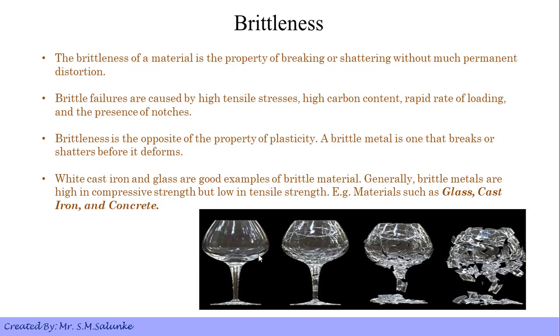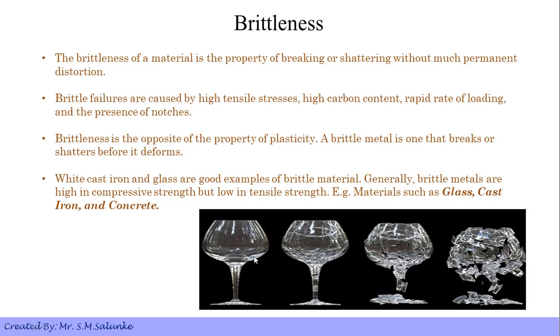In this figure we can see a glass or glassware. Now when a force is applied to the glass, we can see what happens first: it gets shattered in some places, and as we keep on continuing the application of force, these cracks will lead to a crumbling of the glass, and finally the glass will break into small pieces.